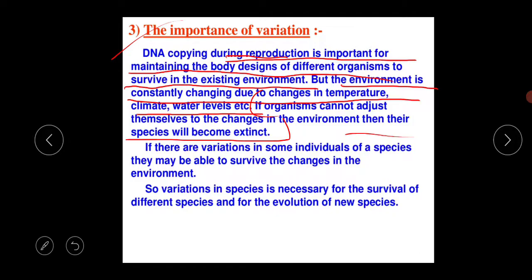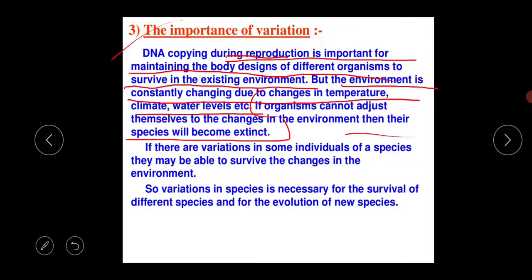So what is our main motto? The main motto is to survive in this environment. That is why this is important for maintaining the body designs of different organisms to survive in the existing environment. But the environment is constantly changing due to changes in the temperature, climate, water levels, etc. If organisms cannot adjust themselves to the changes in the environment, then their species will become extinct.